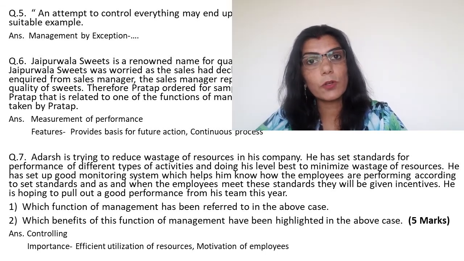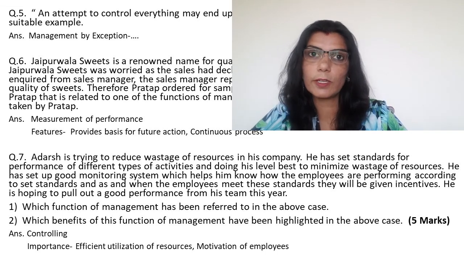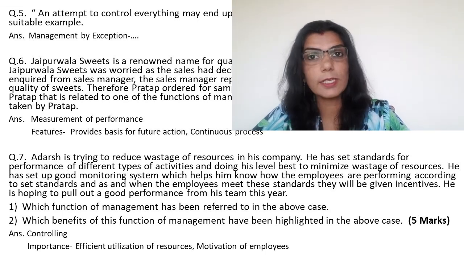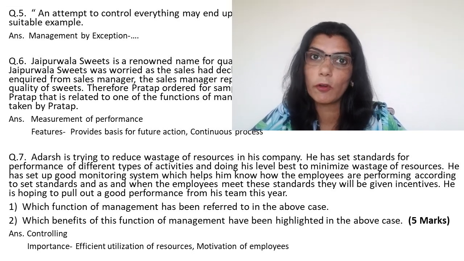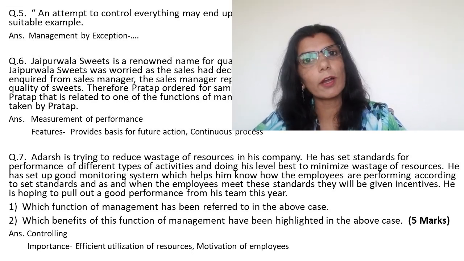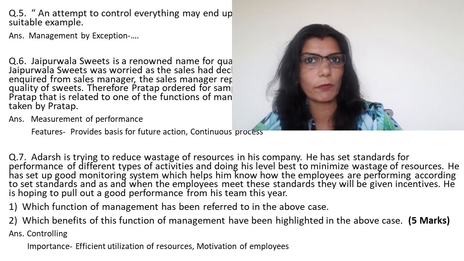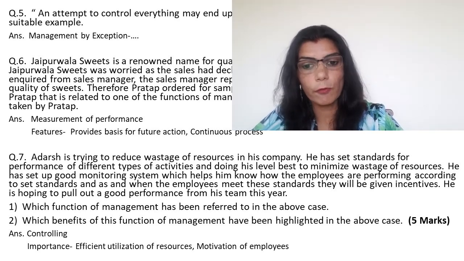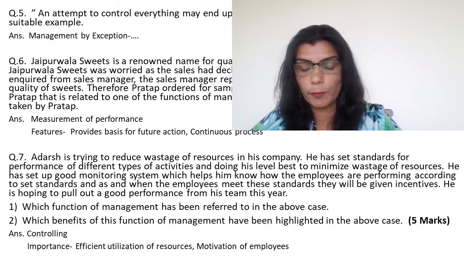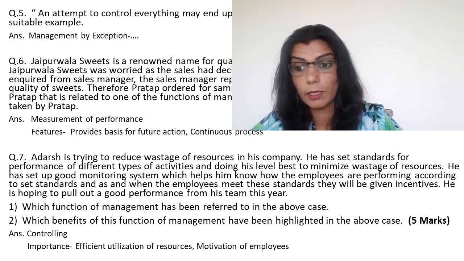So here first of all you have to identify the function of management, and in this case we are talking about setting standards and measuring performance of employees. So we are talking about the controlling function of management here. Then let's go to the second point. Which benefit of this function of management have been highlighted in the above case?